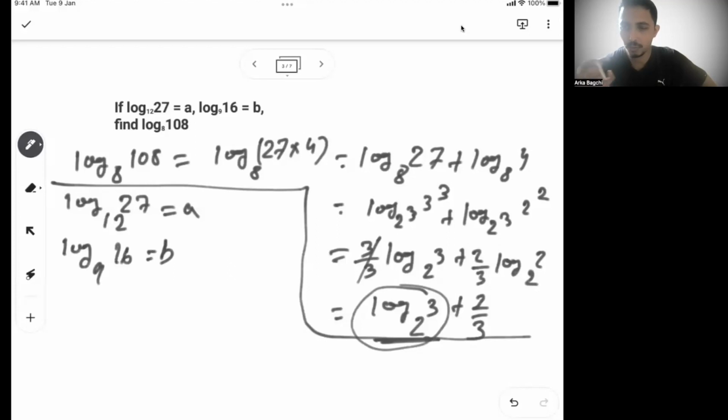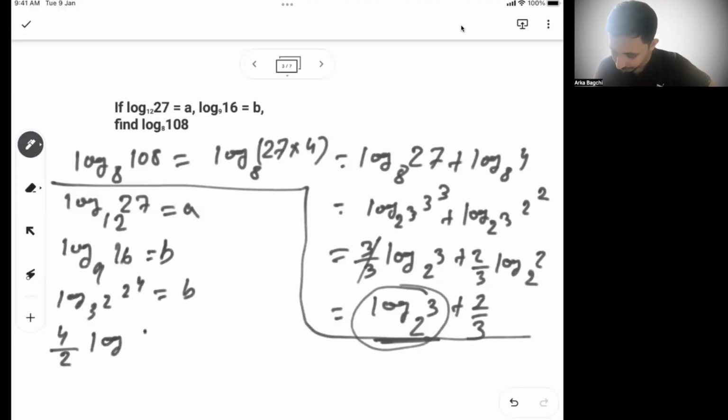Somehow you think 2 and 3, 2 is in the value and 3 is in the base. So 2 and 3 we can get easily from the B. So let's first focus on B and see from B if I can get log of 3 base 2. So if I further break down B, it will become log of 3 square and 2 to the power 4 equal to B. So it will be 4 in front and 2 in front, and log of 2 base 3 is equal to B, or 2 gets cancelled.